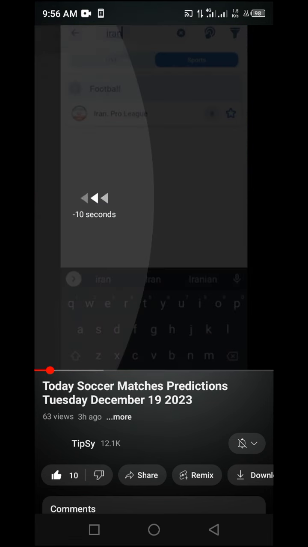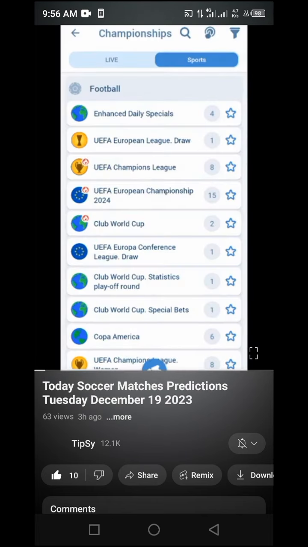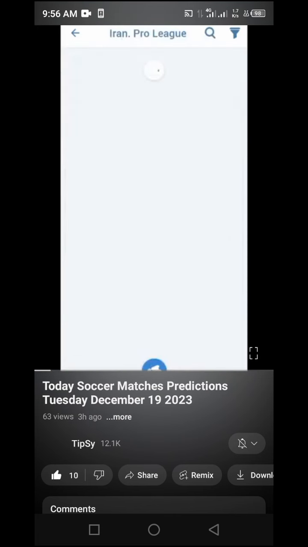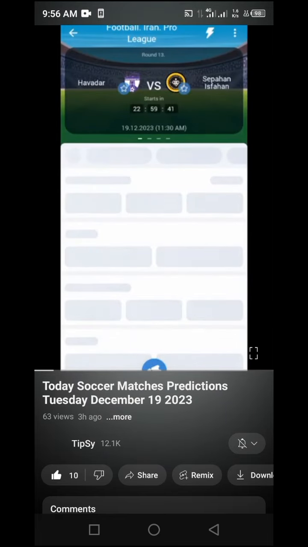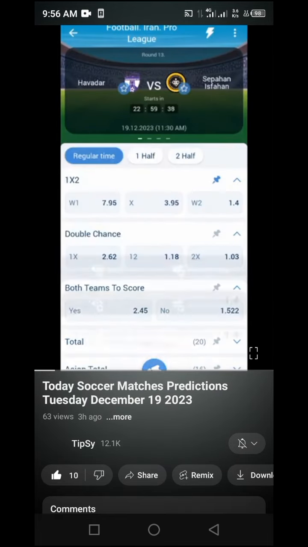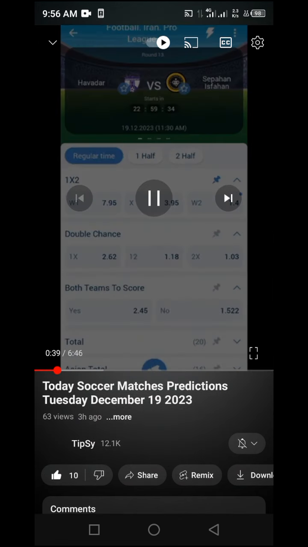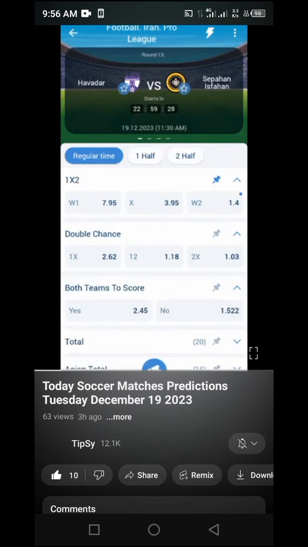Team to win here, and I'm looking at the match without wasting much time. The first game in our today's list is going to be in the Iran Pro League. So I will search for Iran Pro League here, and I'm looking at the match between Sepahan playing with Havada. In this match, we are looking at the away team to win with odds of 1.40. We want to re-edit this match to go for draw no bet for the away team, or any team to win, with odds of 1.18.